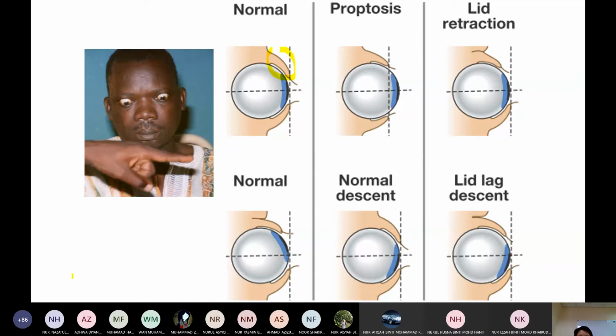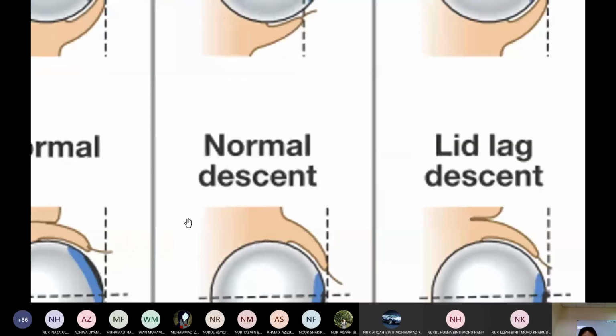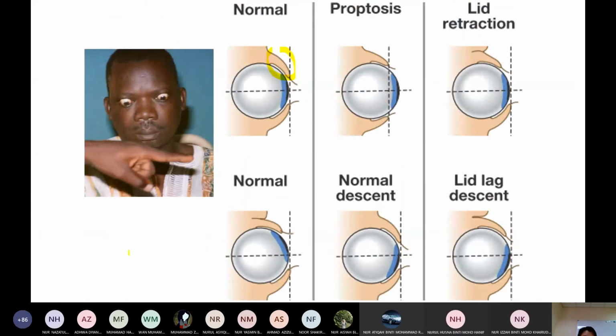Okay, proptosis means this: this is the eye, this is the eyeball, and here there is a clear space, and down here also a clear space. This is proptosis. Normally a person's eye is filled with the eyeball, but proptosis means there is a clear space, and you can see the cornea above and below. So this is proptosis.